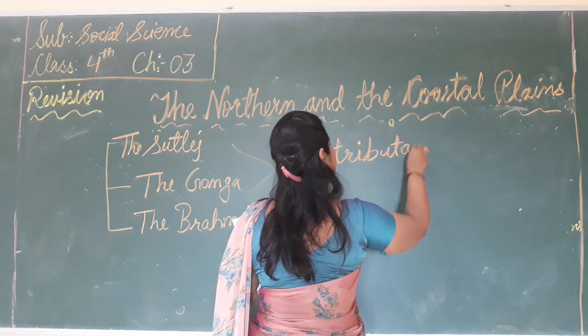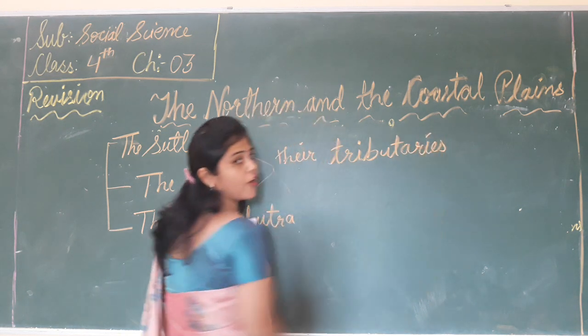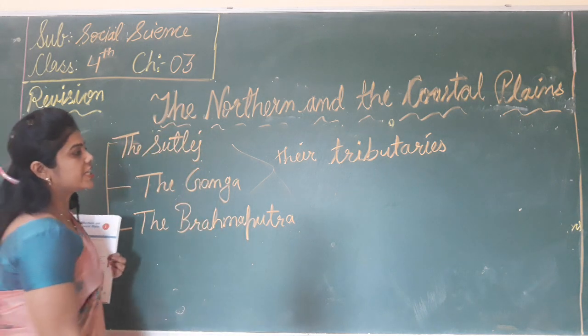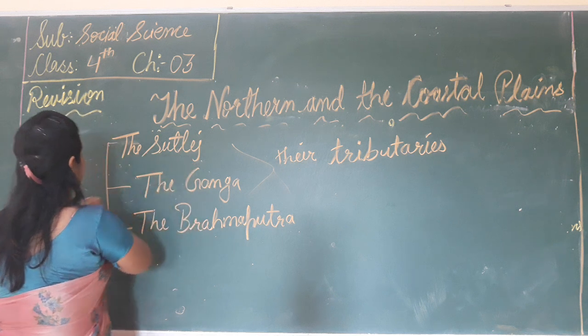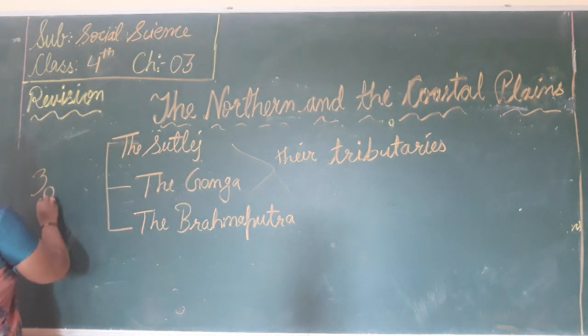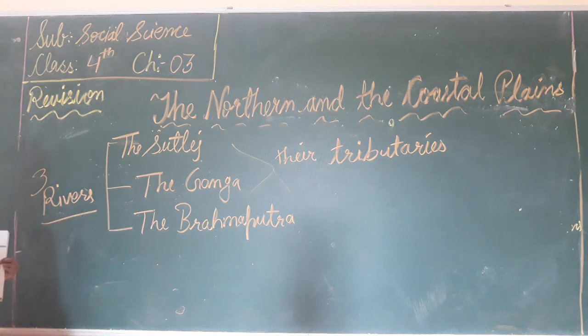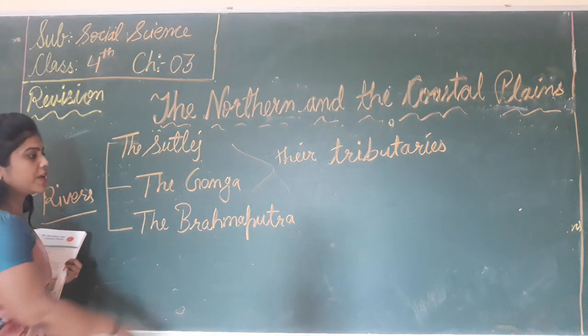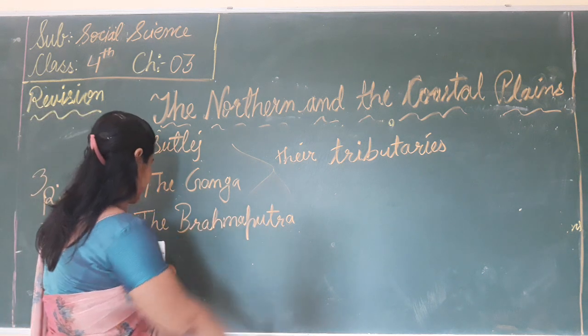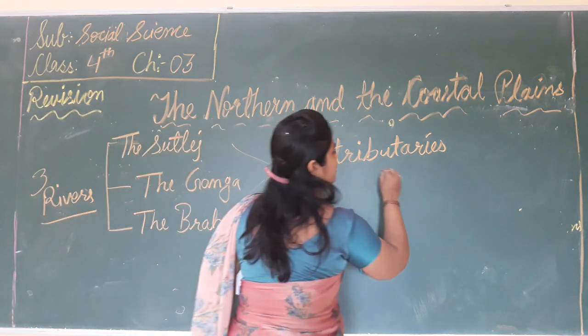Tributaries means the small rivers that join the big river. So which rivers? The 3 rivers, the Satluj, the Ganga and the Brahmaputra, and their tributaries have formed what?